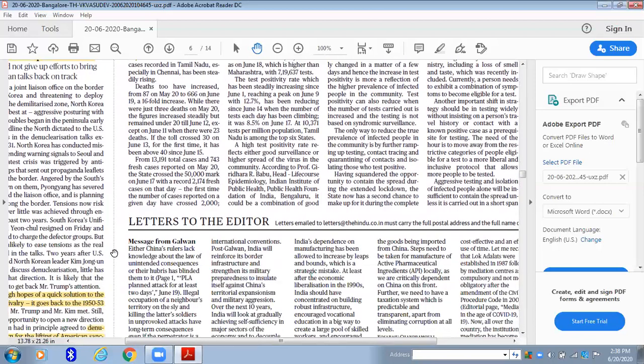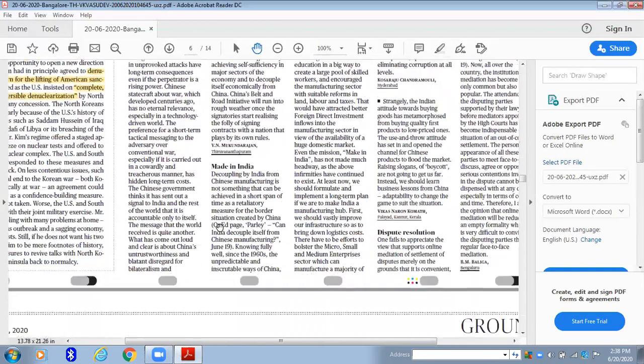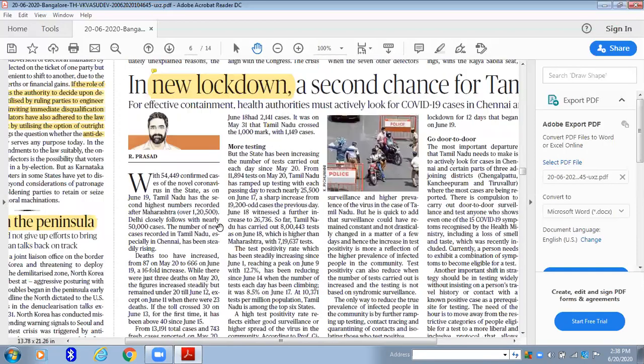Now in any newspaper, with letters to the editor, you don't have to worry much about it. You can straight away skip it and save your time.